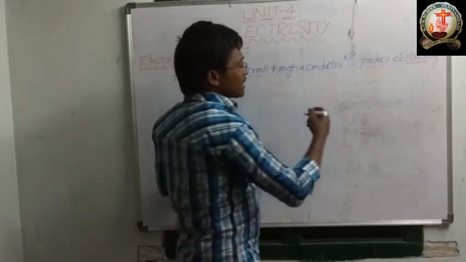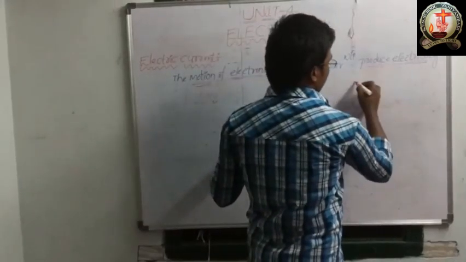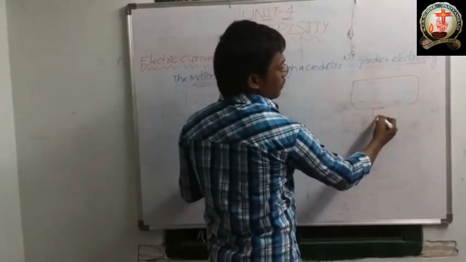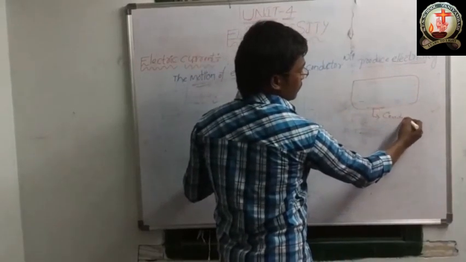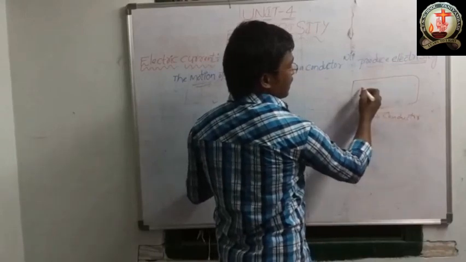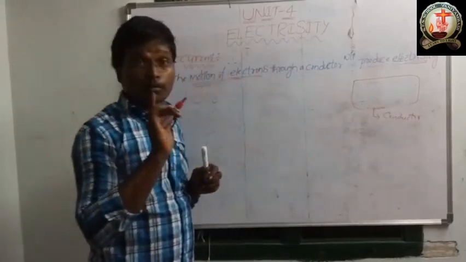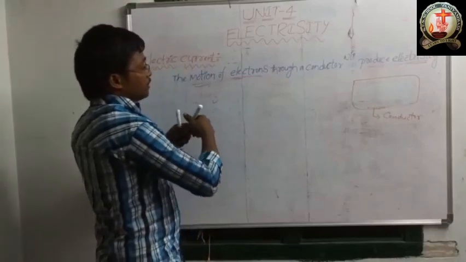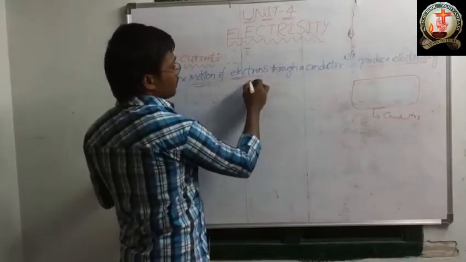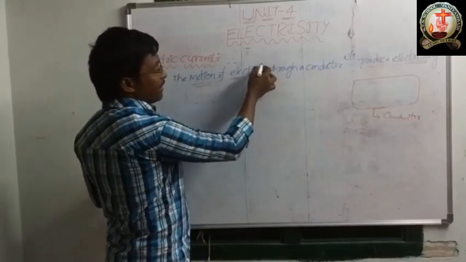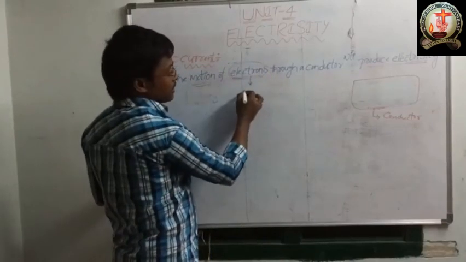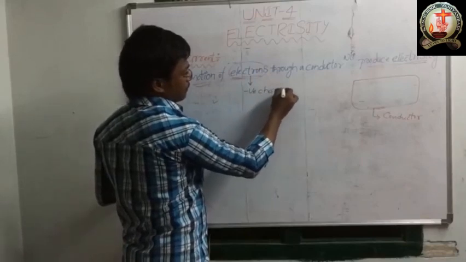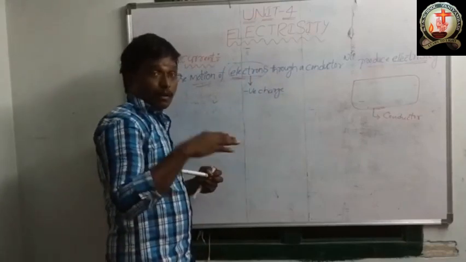So this is the conductor. This conductor has more number of electrons. Remember, electrons always have negative charge.